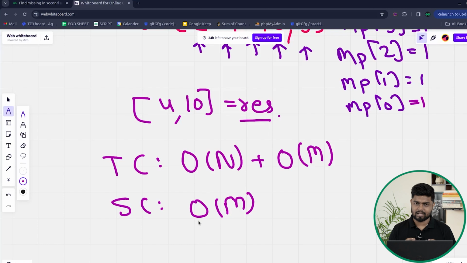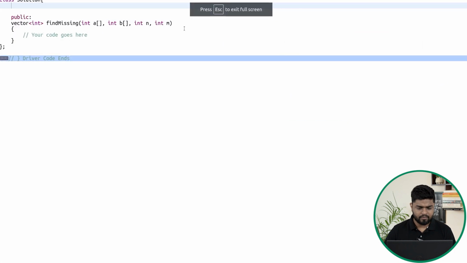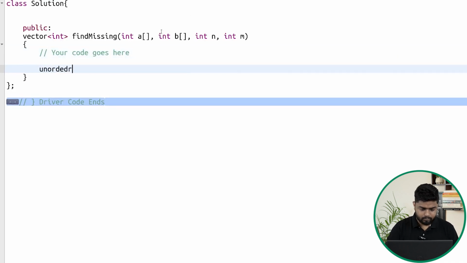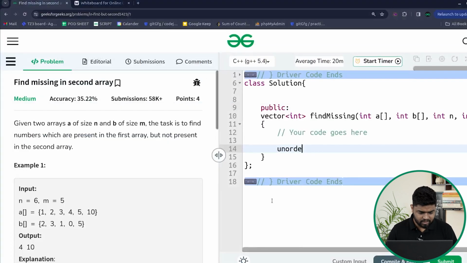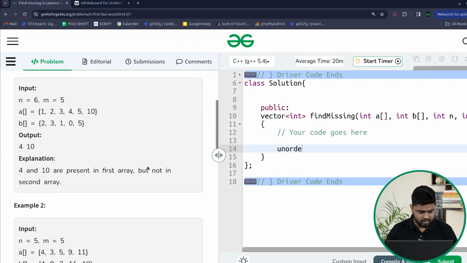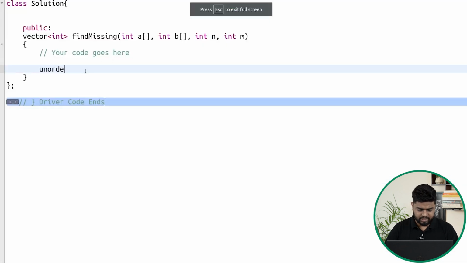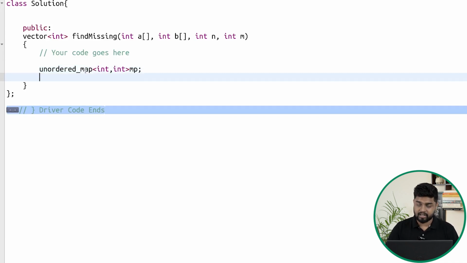Now let's try and code this problem. It is very easy. First of all, we will be declaring a map. Let's check if they are asking for any order. The task is to find the elements which are present in the first array but not in the second array. They have not mentioned that they want the answer in any specific order, so we can directly use an unordered map. We'll declare an unordered map of integer, integer, because for every element we want to store